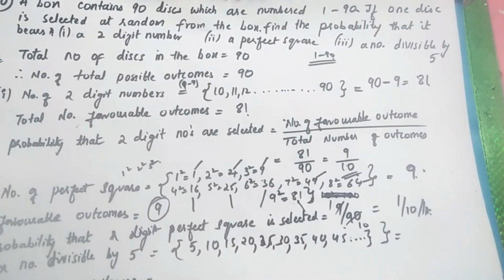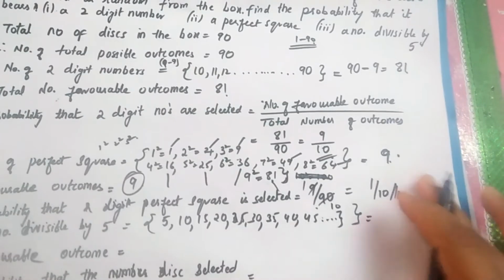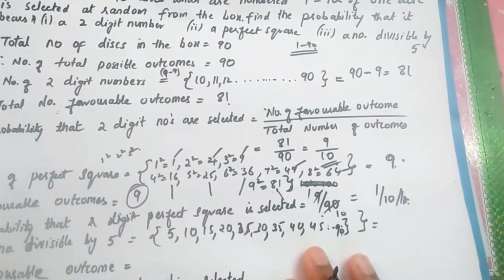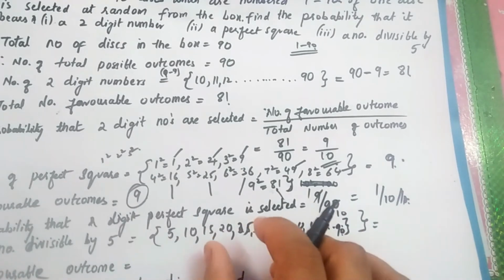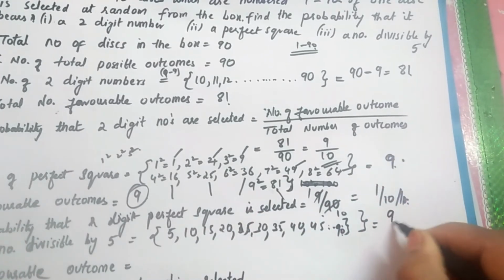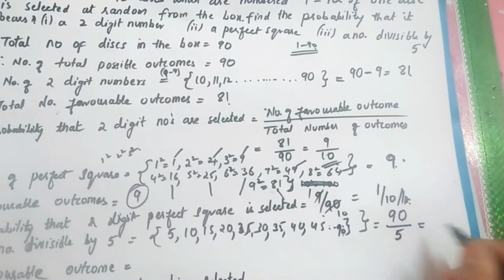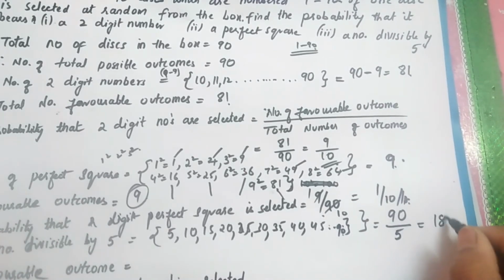In short, to find how many numbers are divisible by 5 till 90, we take the total number of discs divided by 5. The answer is 18.